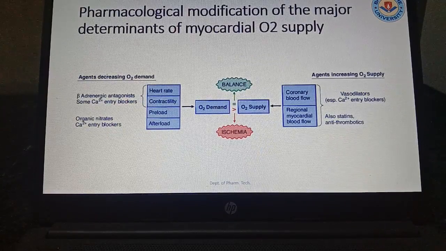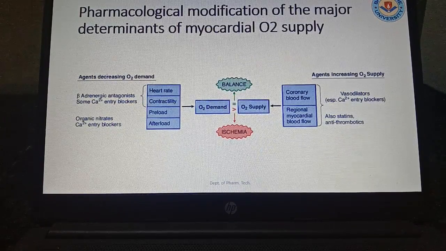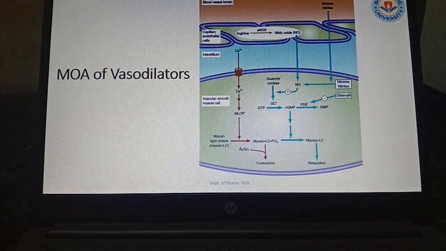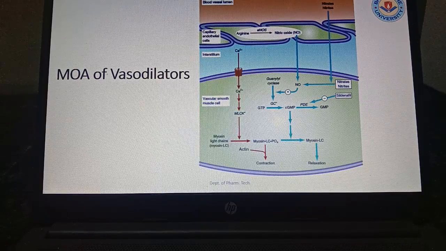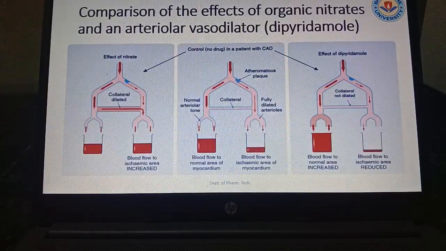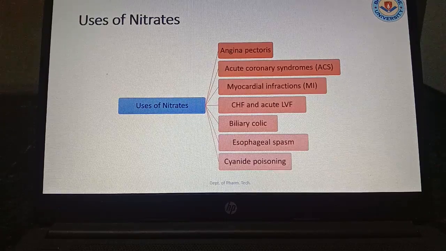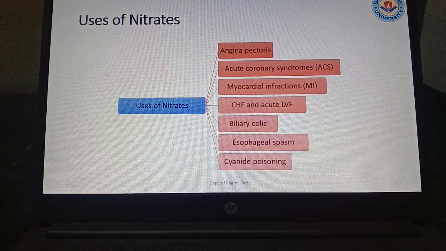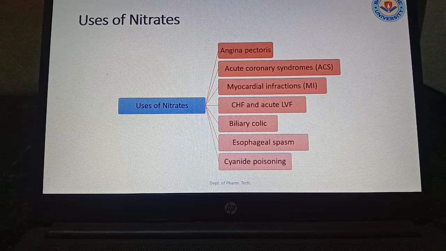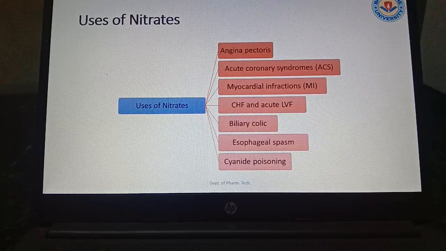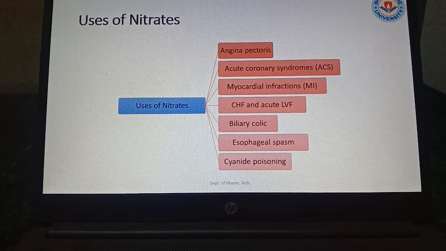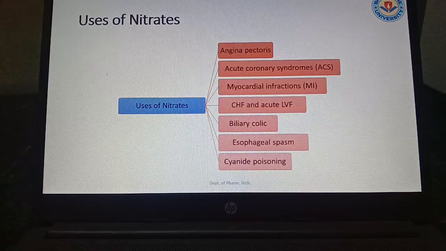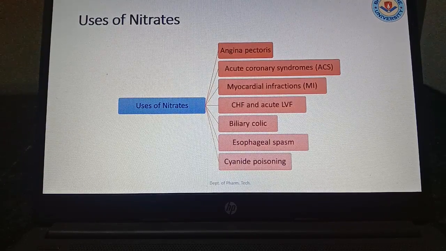Now these are the pharmacological modifications of the major determinants of myocardial O2 supply, which is not required for our medicinal chemistry. Now coming to the vasodilators, the mechanism of how they act. Use of nitrates: in angina pectoris, acute coronary syndrome, myocardial infarction, CHF, that is congestive heart failure, acute LVF, left ventricular failure, biliary colic, esophageal spasm, cyanide poisoning. In these cases the nitrates are used.